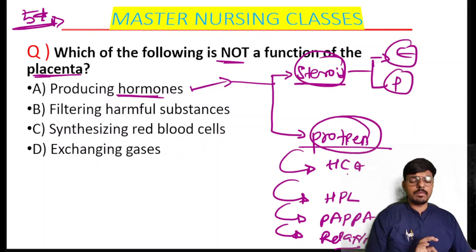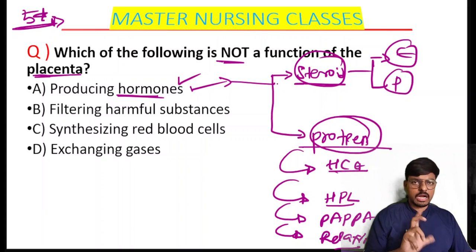So the steroid hormones and protein hormones will be there. In the steroid hormone, estrogen and progesterone come, and in the protein hormone, human chorionic gonadotropin, human placental lactogen, PAPP-A, that is pregnancy associated plasma protein A, then relaxin. These are the different types of hormone produced by the placenta, so the placenta performs the endocrine function.